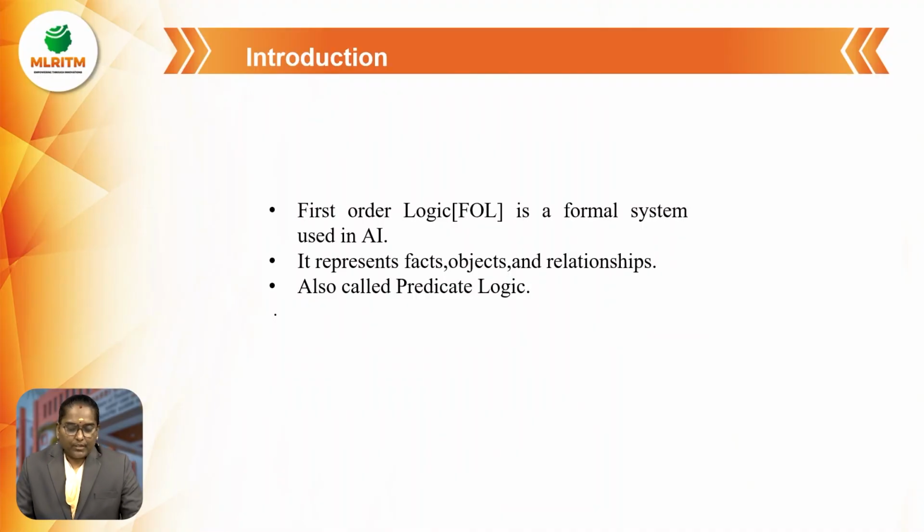Introduction. First order logic is a formal system used in AI. AI is nothing but artificial intelligence. It represents facts, objects, and relationships, and is also called predicate logic.